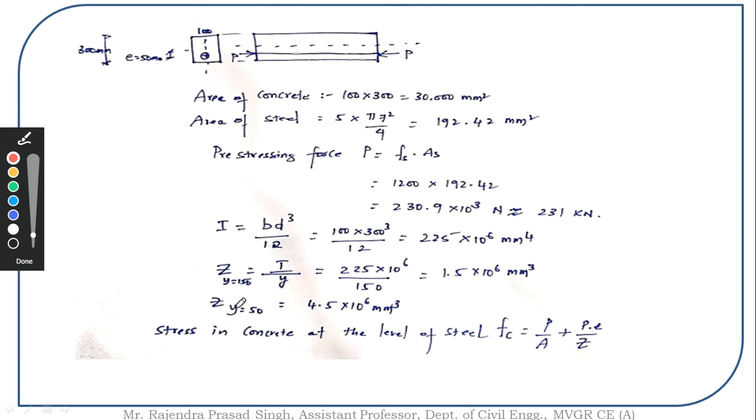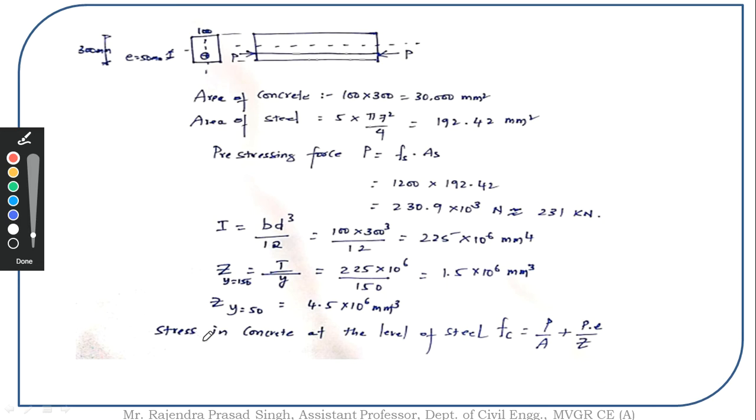We are supposed to find the Y value, or the section modulus value, at the level of steel. So we are supposed to find it at this level. So my Y value will be equal to 50. So for a Y value of 50, this value turns out to be 4.5 times 10 to the power of 6 mm cube.